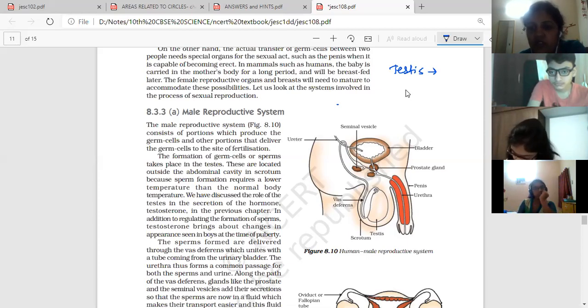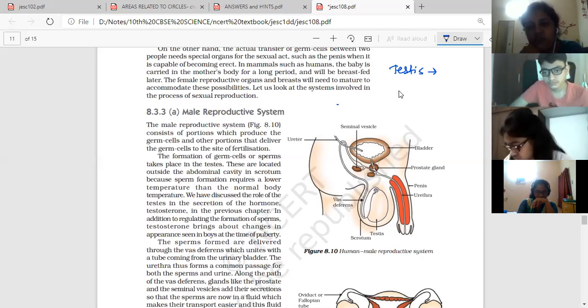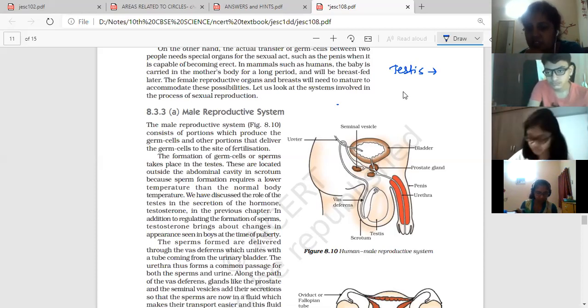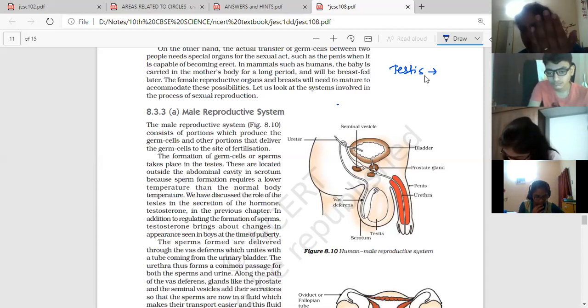One, that is an exocrine function, and the other an endocrine function. It releases the secondary male hormone, testosterone. Secretion of testosterone helps in the development of secondary sexual characters in males, and the second one is formation of sperms, the male gametes.